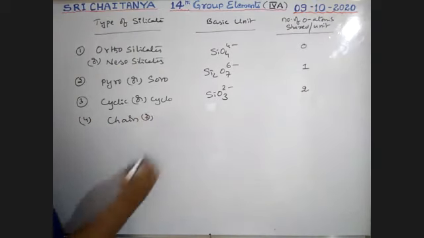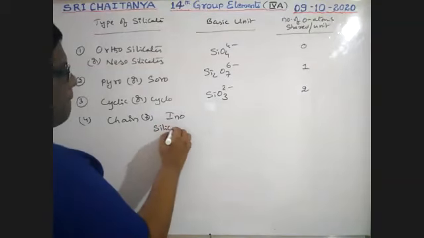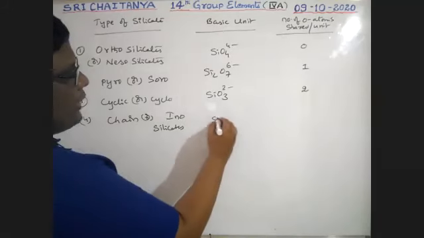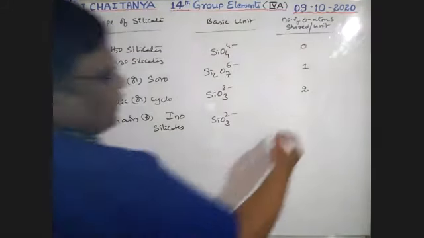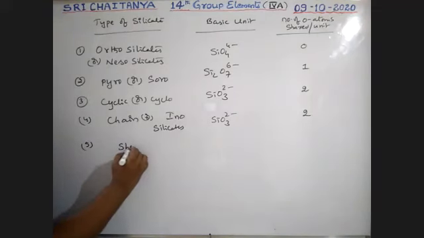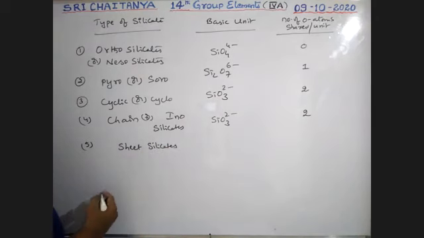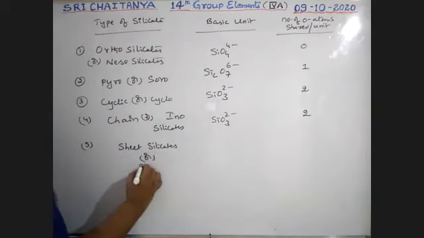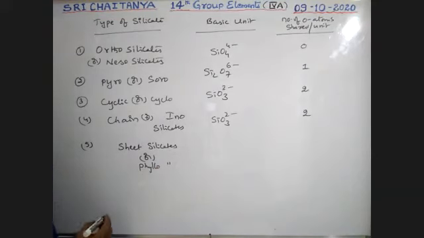Next, chain or inosilicates. It is also SiO3 2-. Here also two oxygen atoms are shared. Next, sheet silicates or phyllosilicates.